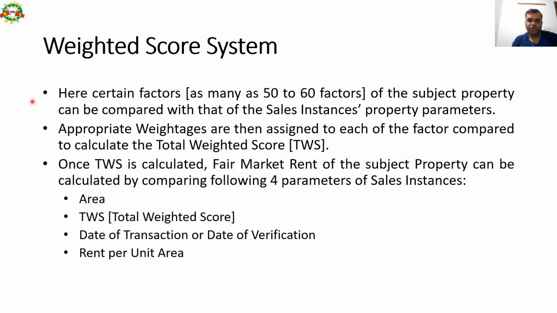And in the weighted score system, certain factors, as many as 50 to 60 factors of the subject property, can be compared with those of the sales instances property parameters. So sales instances is sample data. Appropriate weightages are then assigned to each of these factors compared to calculate the total weighted score. So first we identify certain factors of each sale sample property. Then we assign appropriate weight to each of the factors. Once that is done, the total weighted score, TWS, is calculated.